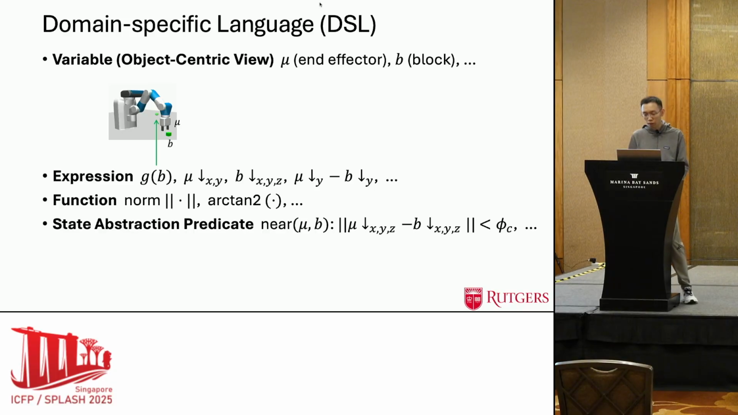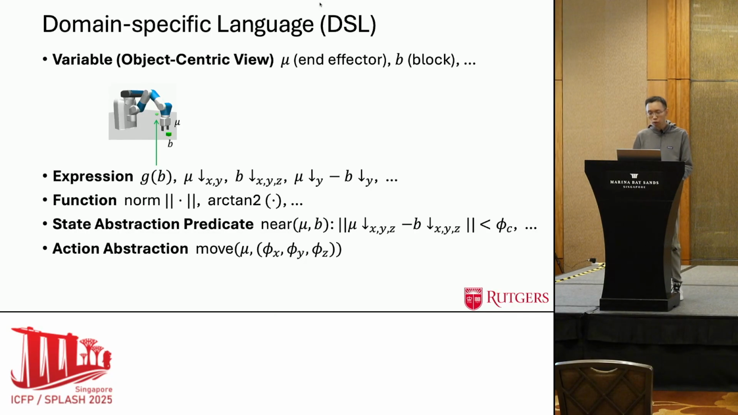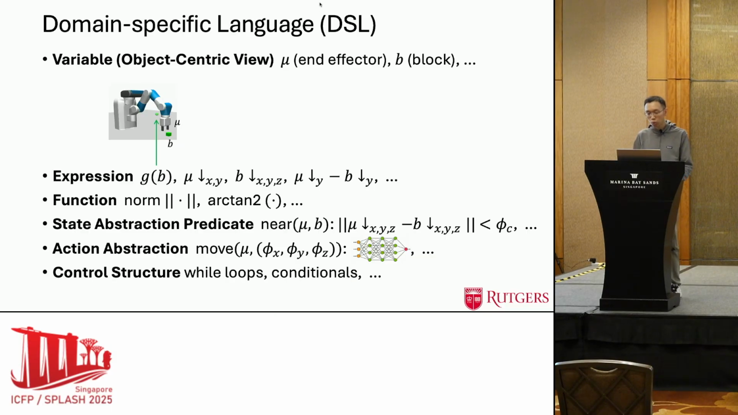Those event detectors must be grounded using well-defined state abstraction predicates. Now here, phi is just a learned constant. The DSL also includes abstract actions, such as moving the end effector mu to any position within the 3D workspace. Those abstract actions also need to be grounded using low-level policies, such as deep neural networks. The DSL also includes standard control structures, such as loops and conditionals.